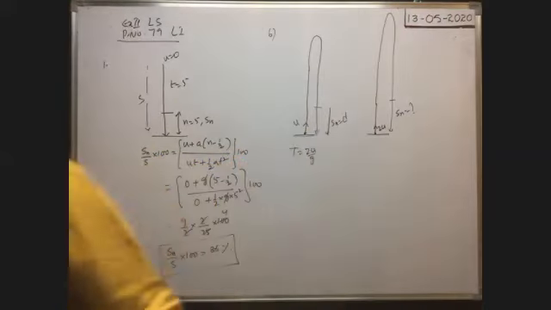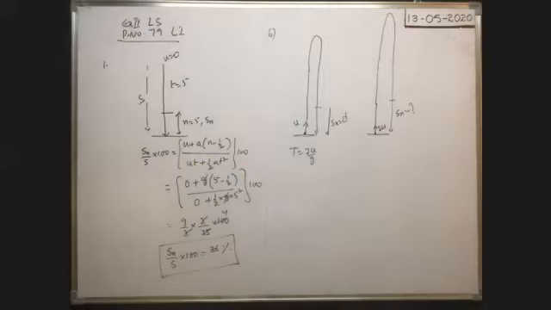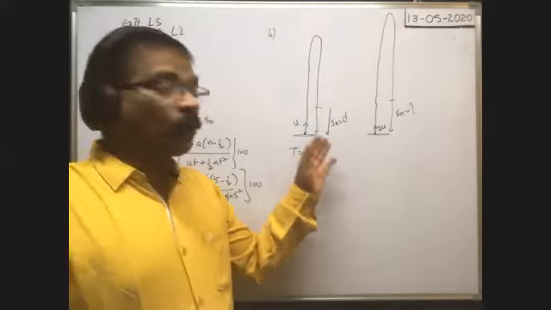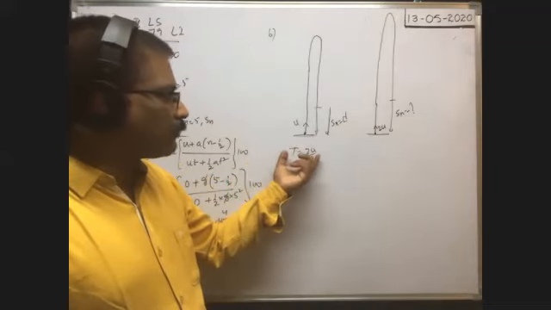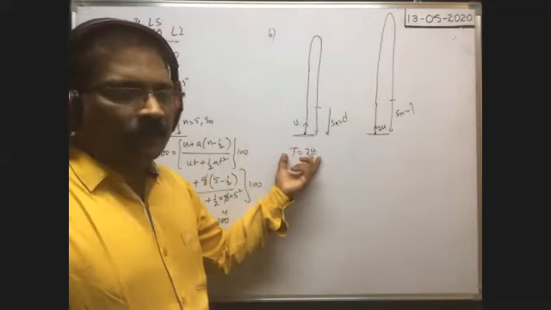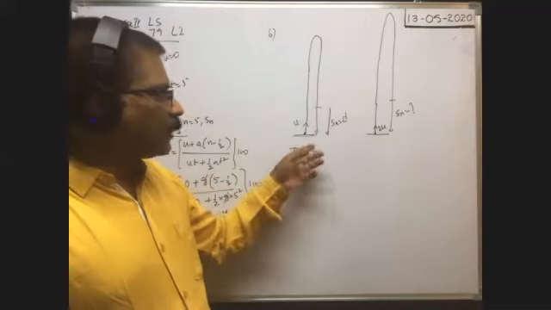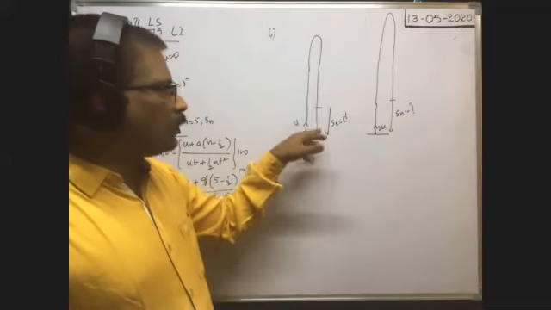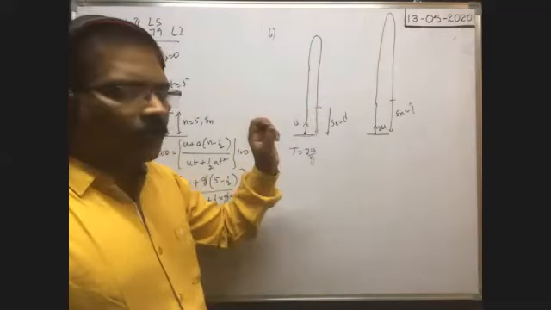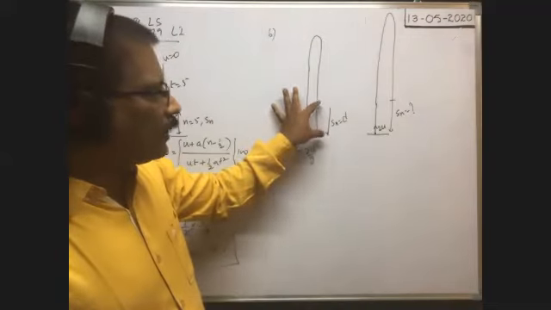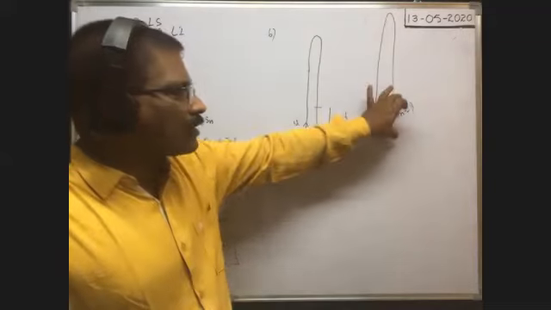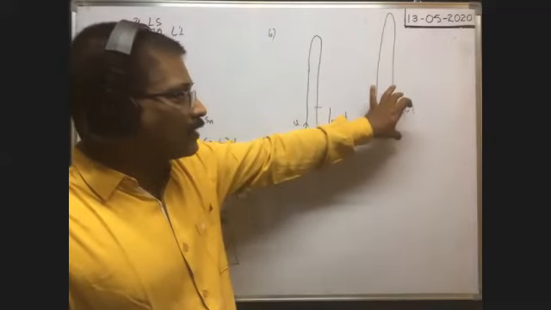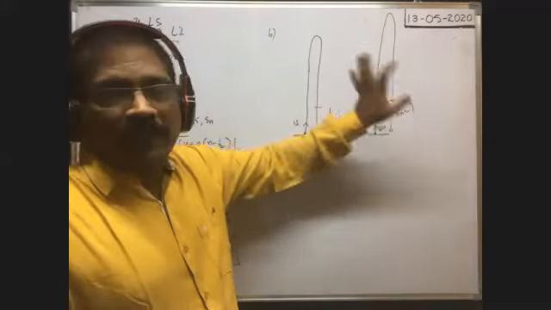Total time of flight is 2u by g. Suppose this 2u by g is equal to 10 seconds, then the last second is the 10th second. In the last second of total flight, it travels a distance equal to d. If the velocity is doubled, what is the distance traveled in the last second of total flight? That is the question.